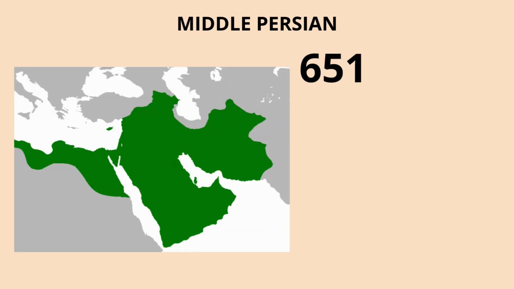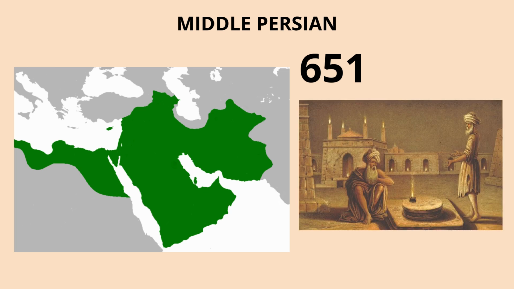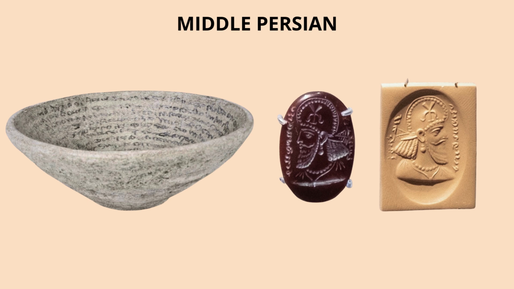After Arabs conquered the Sasanian Empire in 651, the Middle Persian language didn't just disappear overnight. It was still used by Zoroastrian communities to write texts. And because of this, most of what we know of the Middle Persian language comes from religious texts, especially the Zoroastrian ones. But it's enough to see the richness of the language. Of course, we also have smaller texts found on coins, seals, or pottery, showing that the language was used in everyday life.